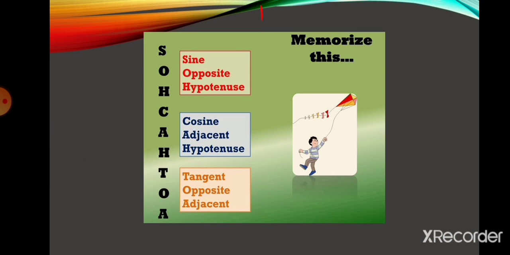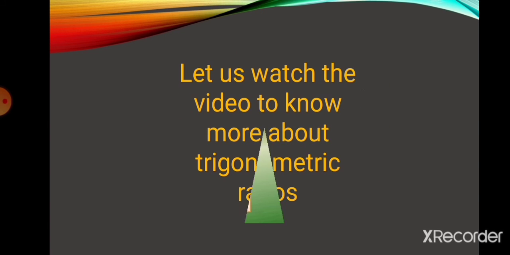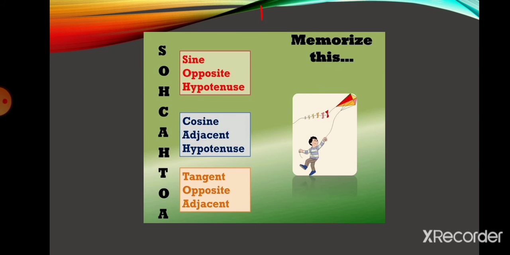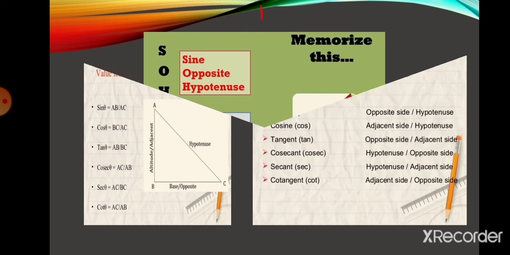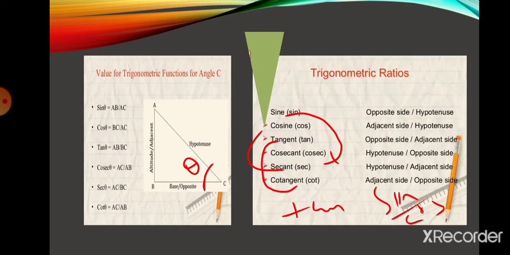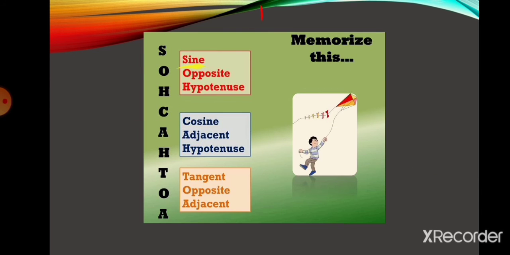How can we remember this? Based on the first letters, use SOH CAH TOA. SOH means S is sine, O is opposite, H is hypotenuse: sine is opposite by hypotenuse.